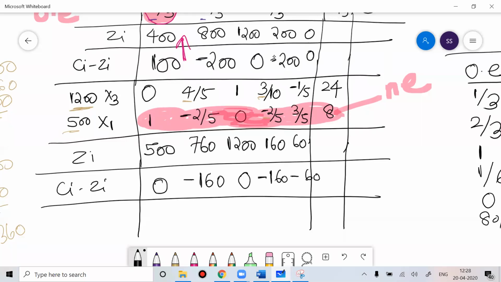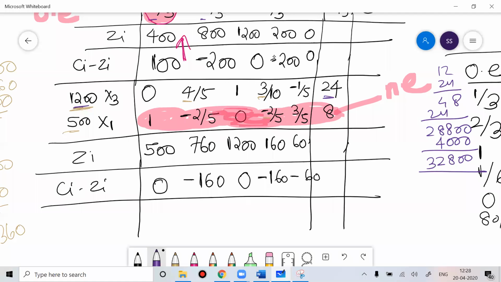So what is the Zi value I can get? Zi value I can get is 1200 into 24. 12 into 24 is how much? 12 into 24, 48, 24, so that is 288, 28800. Then this is 500 into 8, so 4000. So the Zi value you get is 32,800. So this is your final answer.